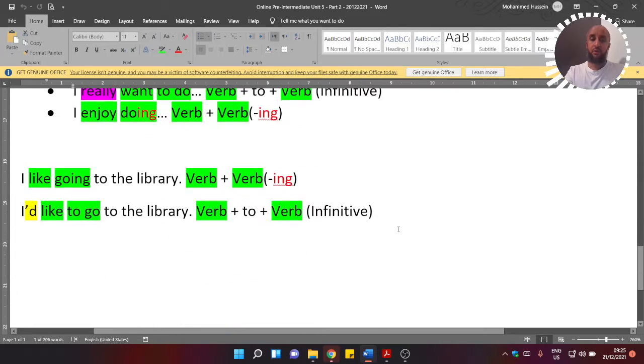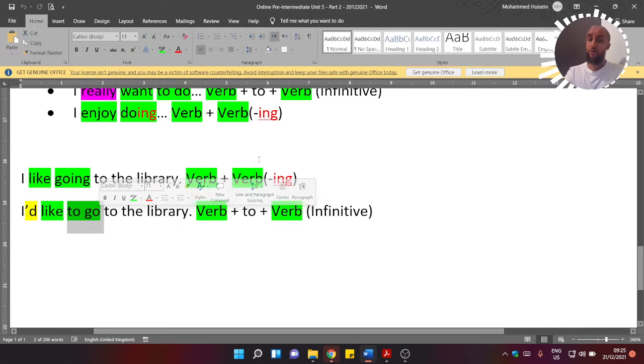Last thing we also did was we looked at these two sentences. The first sentence uses the first verb like, and then the second is using an ing, so this is the verb plus ing. The second sentence again uses the first main verb like, but this time we're using the to infinitive.